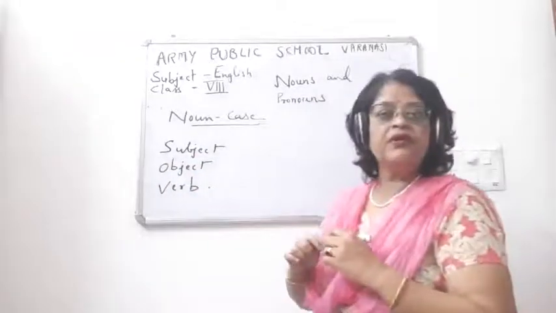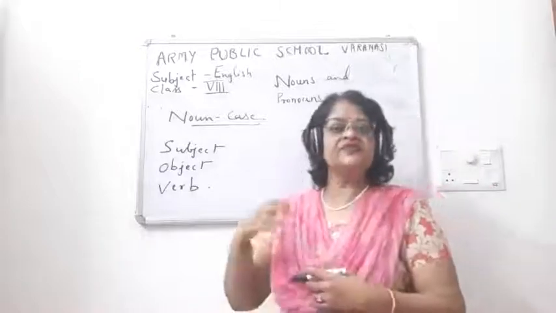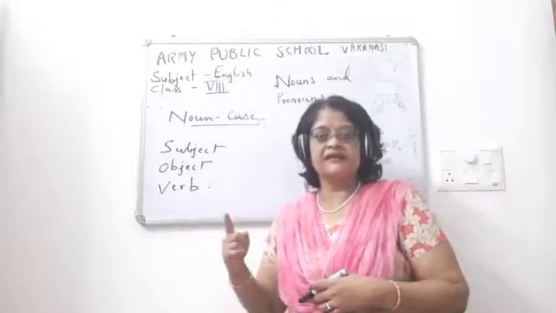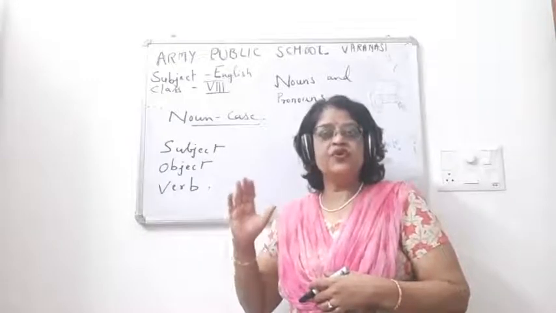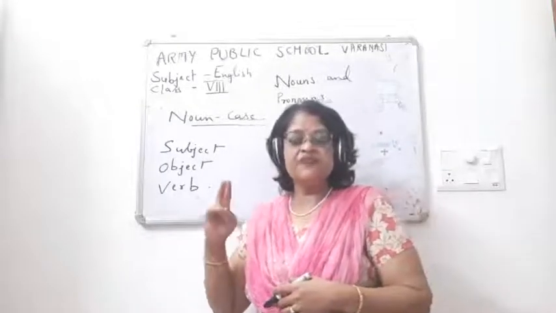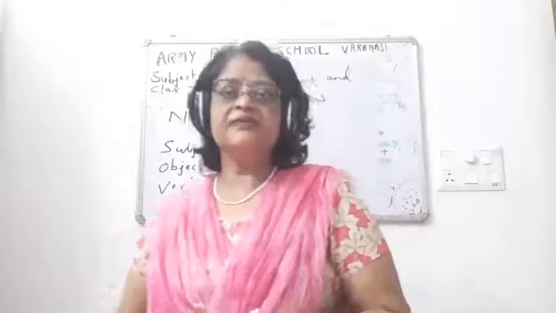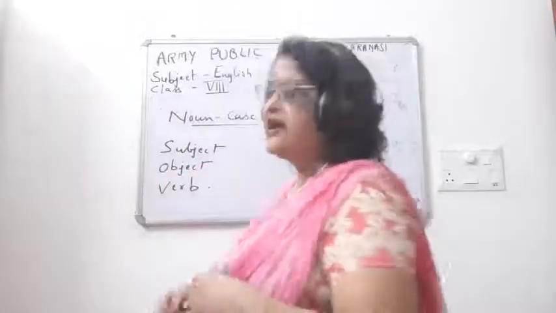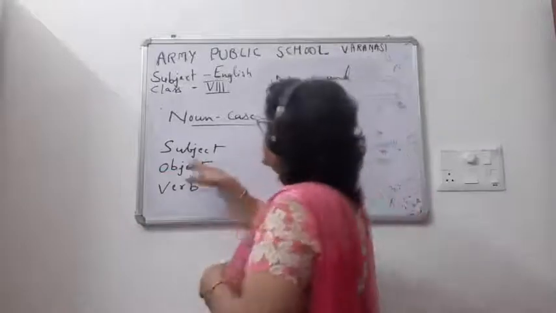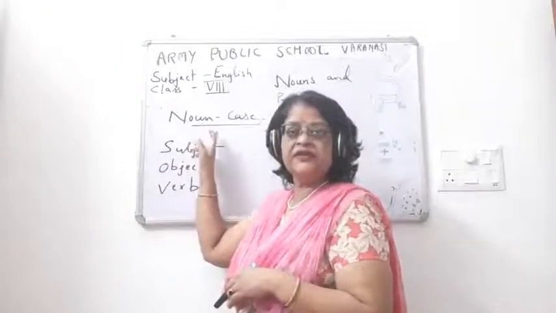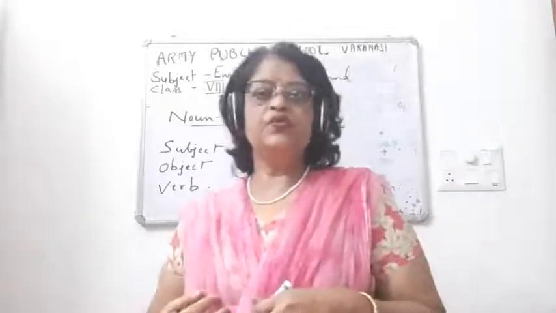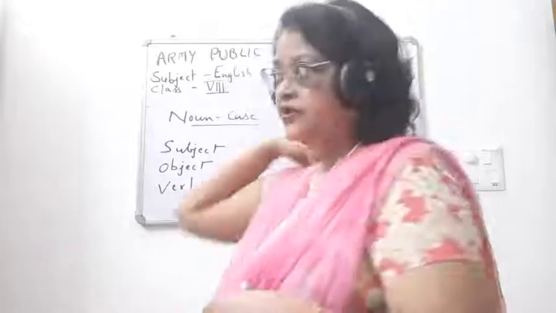Now I am not talking about that subject which was a part of a sentence. That was subject and predicate. I told you a sentence has 2 parts, subject and predicate. So children, here I am not talking about that subject. I am talking about the subject which is related with the noun case. So let me tell you what is that.